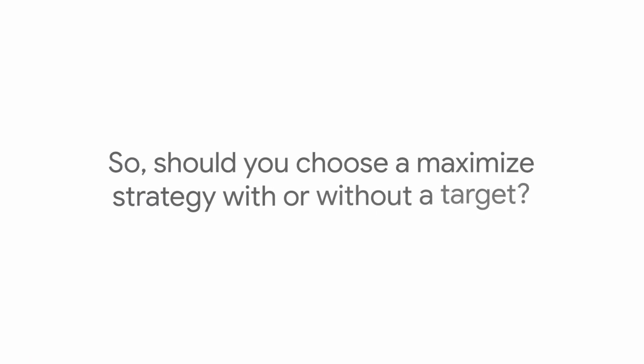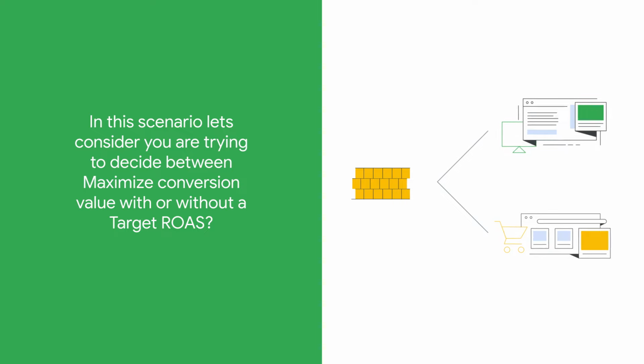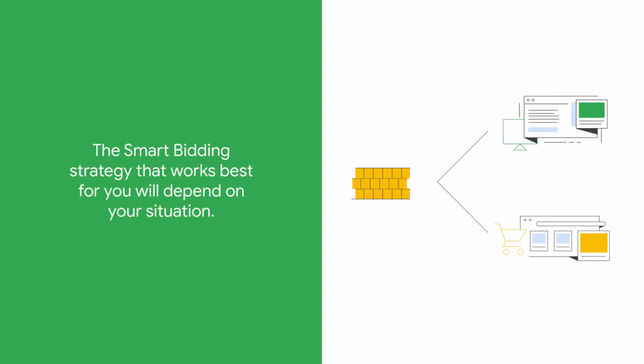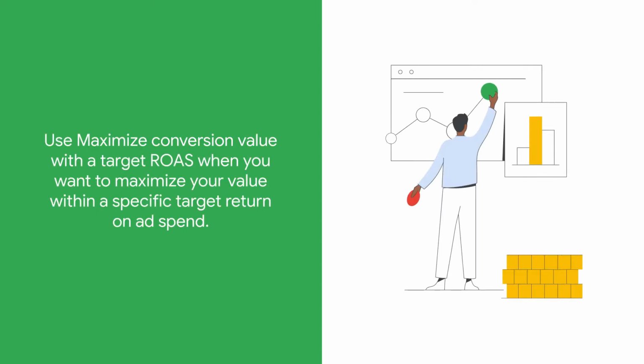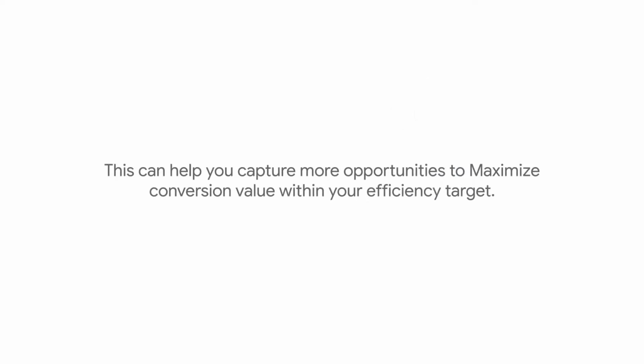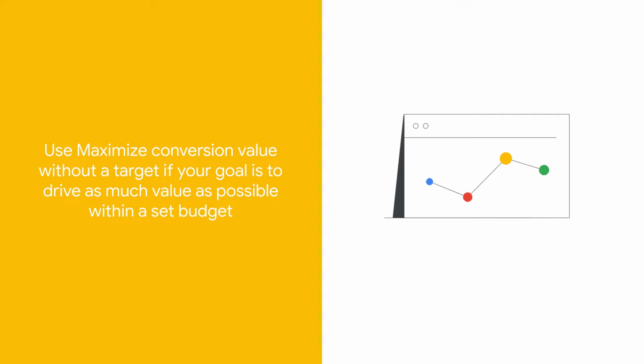So, should you choose a maximize strategy with or without a target? In this scenario, let's consider you are trying to decide between maximize conversion value with or without target ROAS. The smart bidding strategy that works best for you will depend on your situation. Use maximize conversion value with a target ROAS when you want to maximize your value within a specific target return on ad spend. This can help you capture more opportunities to maximize conversion value within your efficiency target. Use maximize conversion value without a target if your goal is to drive as much value as possible within a